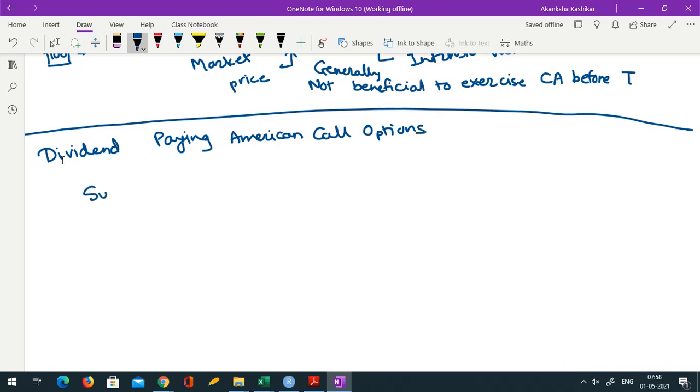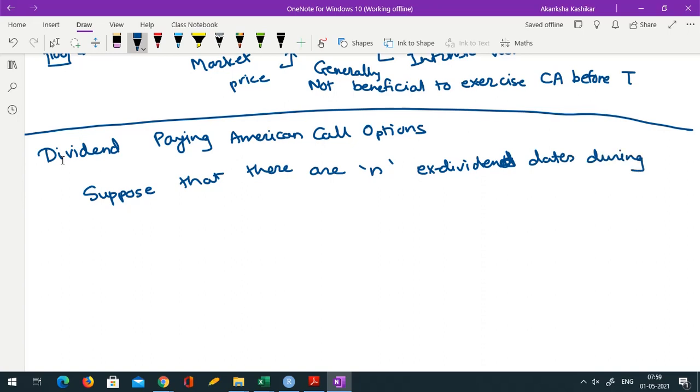So suppose that there are n ex-dividend dates. Ex-dividend dates means these are the points at which a dividend payment would be made. There are n ex-dividend dates during the life of an American call option.